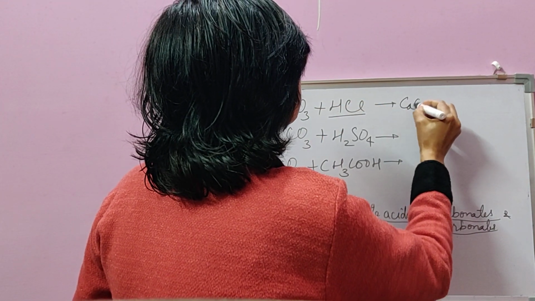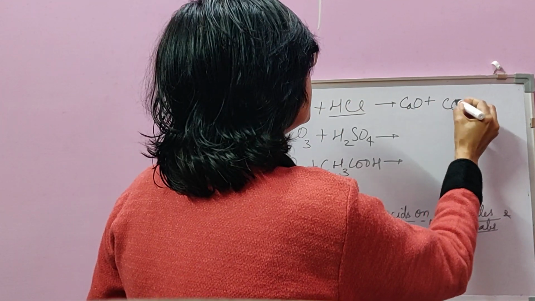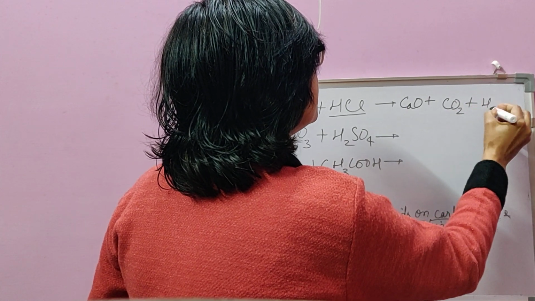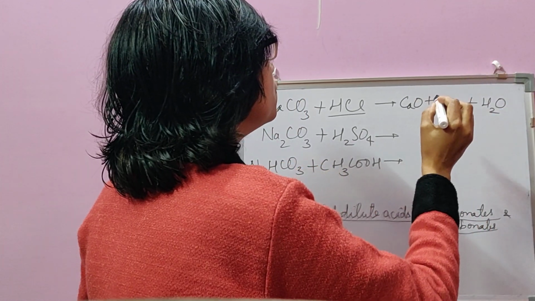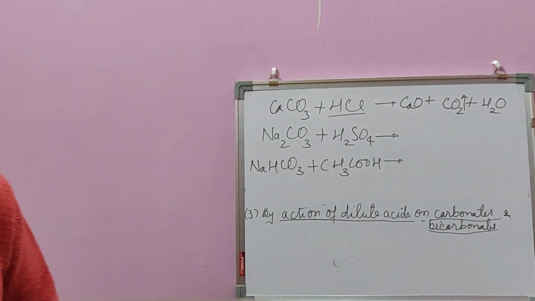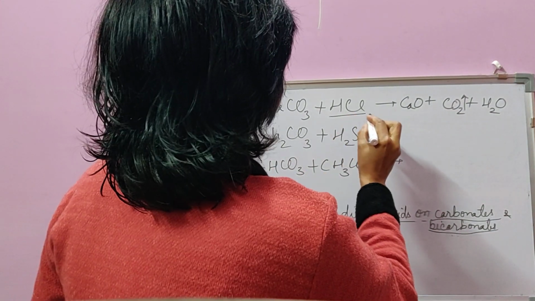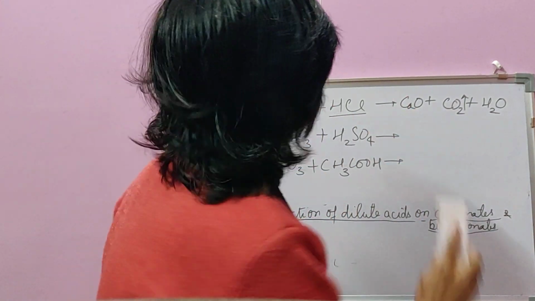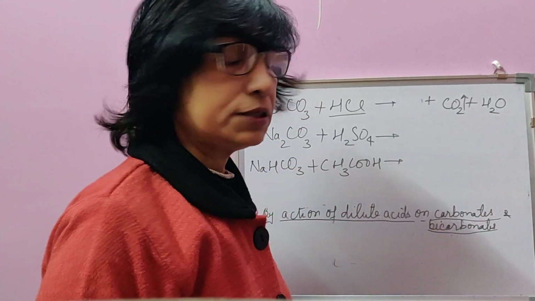So oxide, carbon dioxide and water. So, oh yeah, I'm sorry, not oxide, salt.